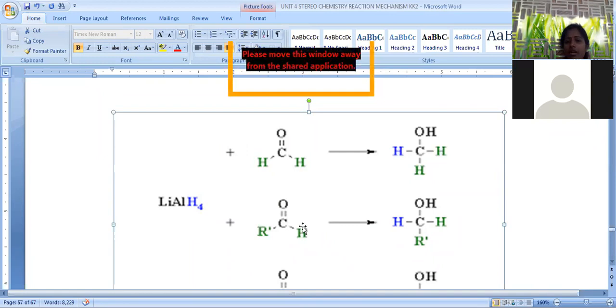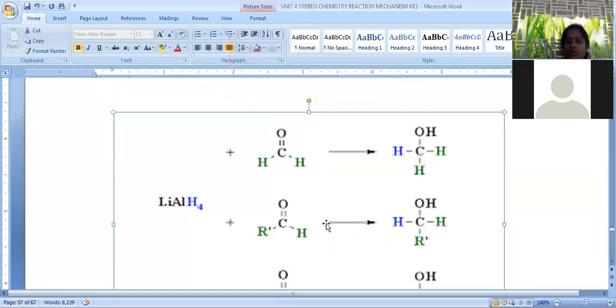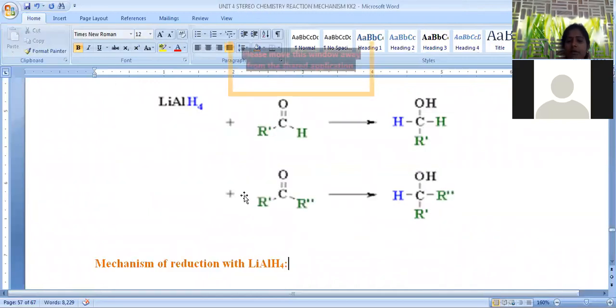When any aldehyde, here we can take CH3 or C2H5 or C3H7, any alkyl group attached, this aldehyde is converted into primary alcohol. So the C double bond O group is converted into a CH-OH functional group. So a primary alcohol is generated by lithium aluminum hydride.